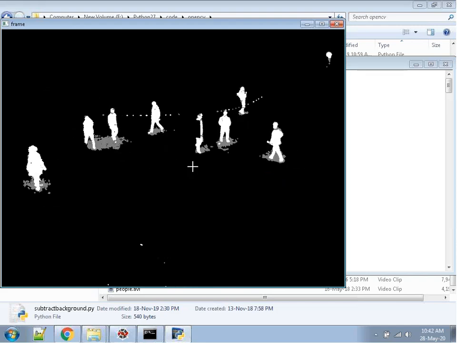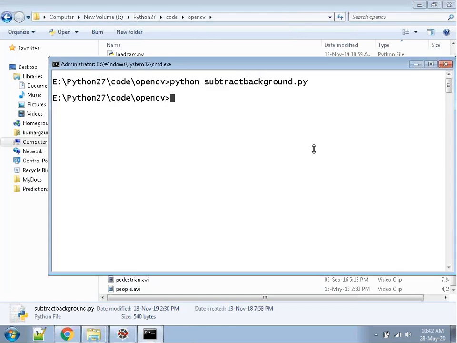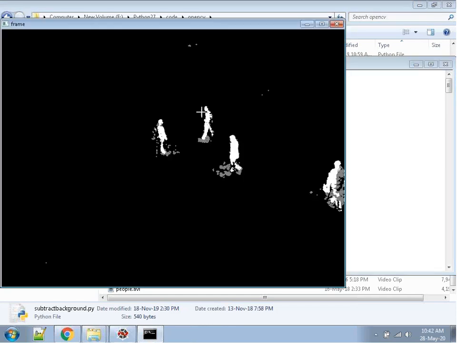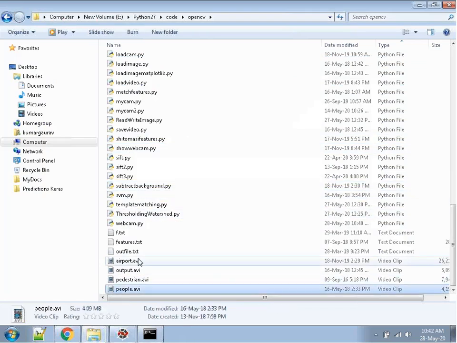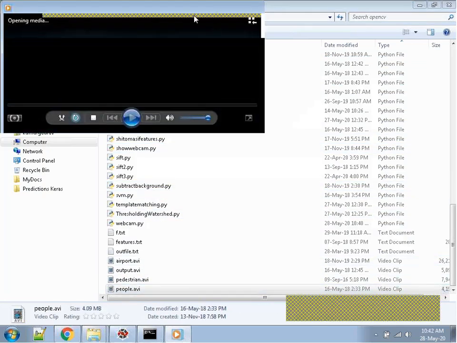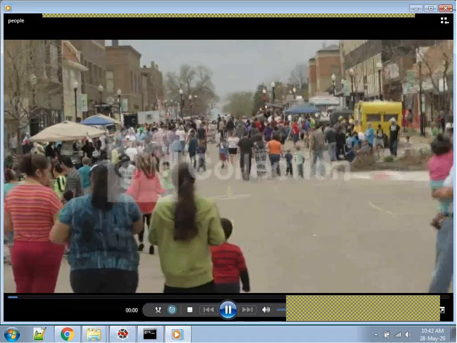These types of implementations you can do in very less time, in 10 to 15 lines of code, or 5 to 6 lines of code. You can see that this is your background subtraction. It will remove all the still objects.